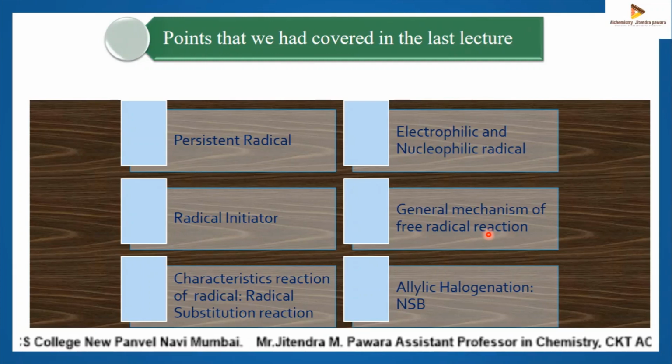In the second step, the propagation step, the free radical formed in the first step can abstract hydrogen from the substrate and generate a new free radical. The generated free radical may react with another molecule to form a substitution product and generate another free radical. Then comes the termination step, and the reaction gets terminated.